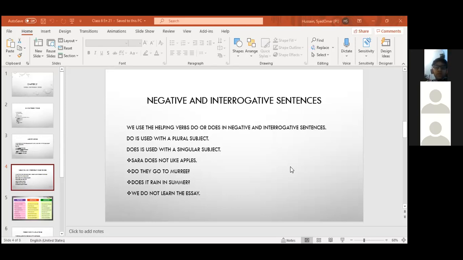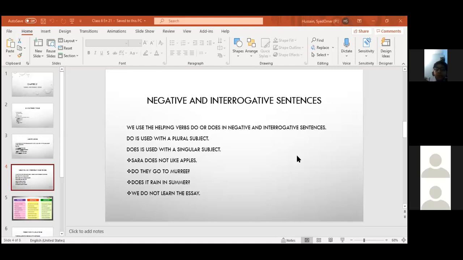Do you understand? Okay. Now, from the girl side, Nur Fatma, you tell me what is a negative sentence. A negative sentence is a sentence in which we use not. Good, beta. In which we use not.